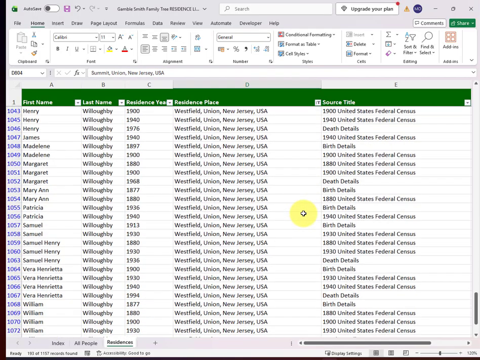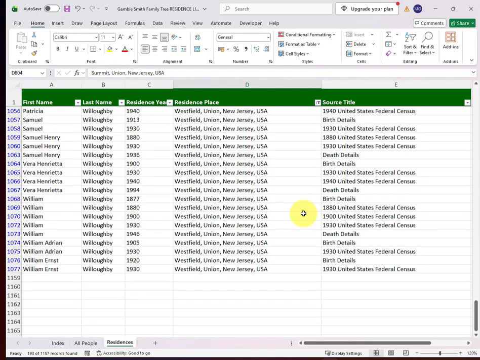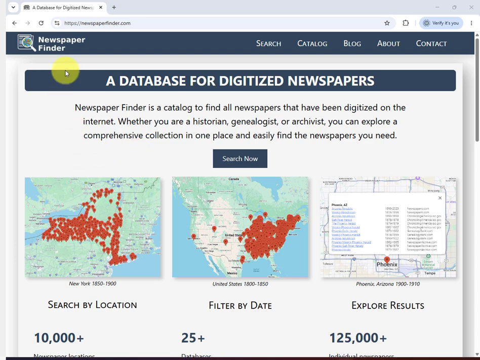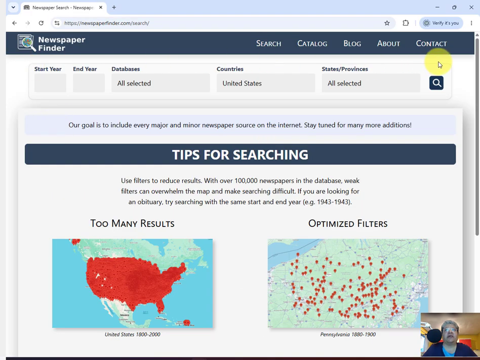If you want to make the same spreadsheet from your family tree, I'll show you exactly how to do so at the end of the video. Let's move on to using Newspaper Finder. This is the homepage of newspaperfinder.com. I'm going to go to the search page, and of the boxes up here, some of them are mandatory.